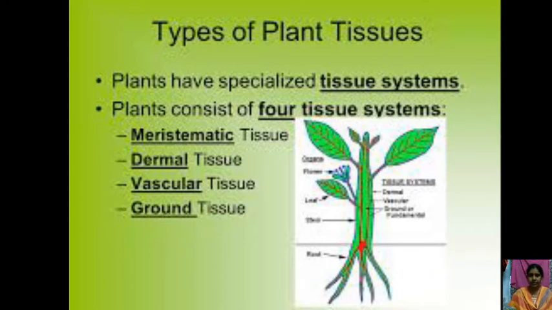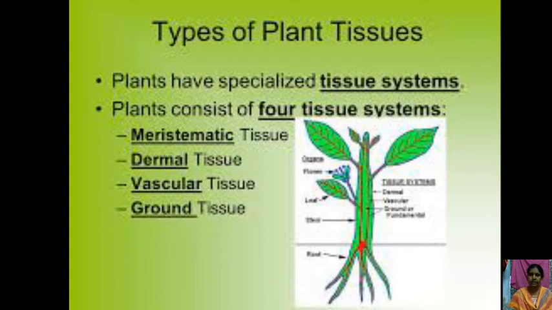And the second one is the dermal tissues. These occupy the outer regions of the plant body. The epidermal tissue system is nothing but the dermal tissues. Coming to the vascular tissues, these occupy the central portion of the plant body, and they are the xylem and phloem. And coming to the ground tissue, where is it seen in the plant anatomy?